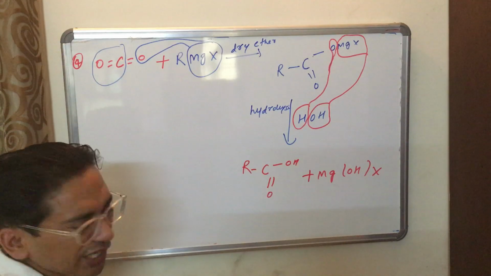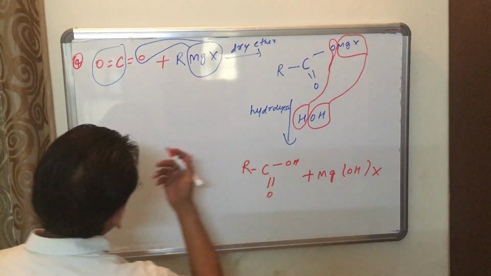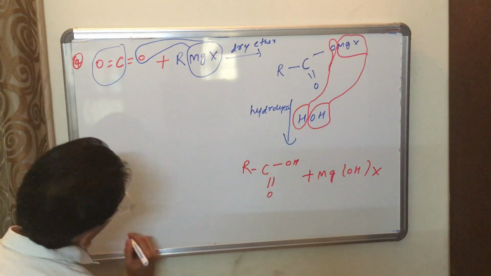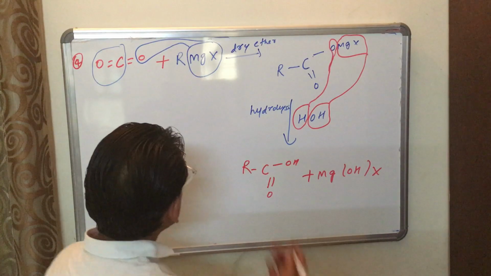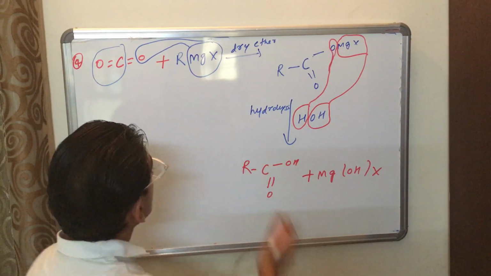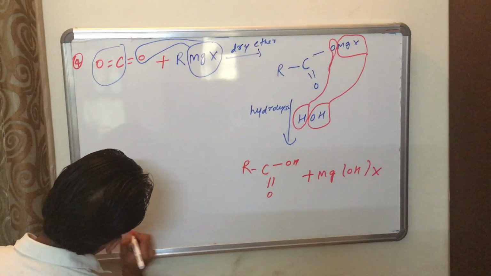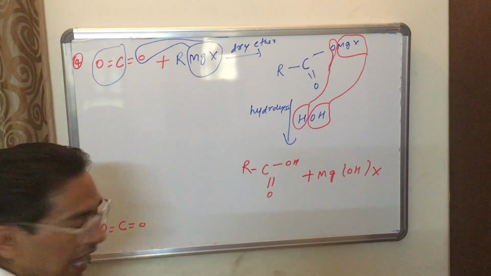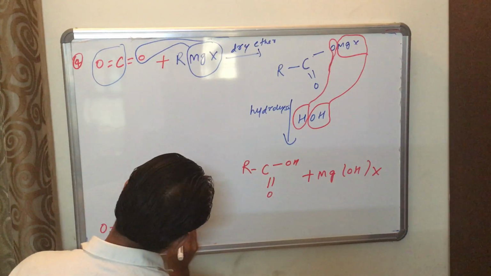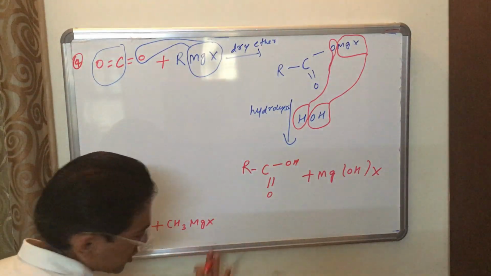If I take an example, preparing some organic compound: if I want to prepare acetic acid from methyl magnesium halide, this one is CO2, and I have CH3MgX, methyl magnesium halide.